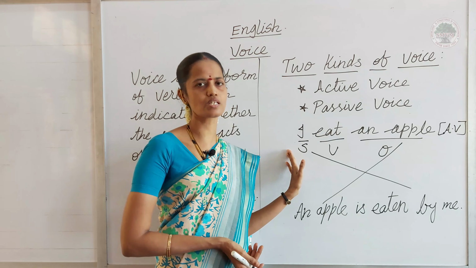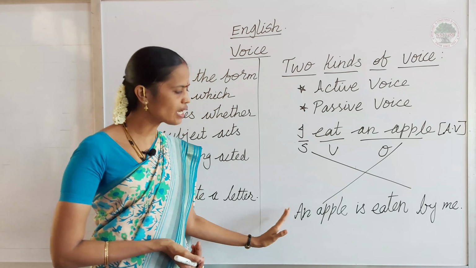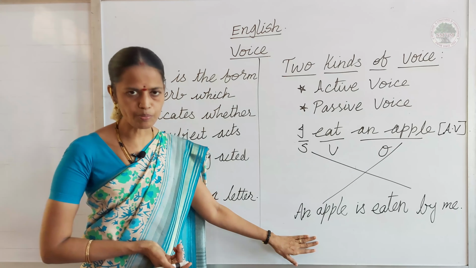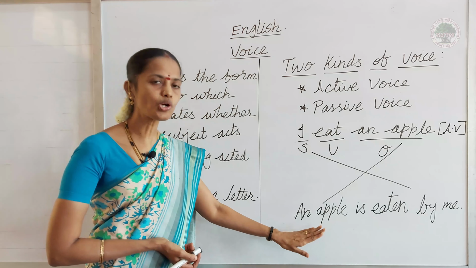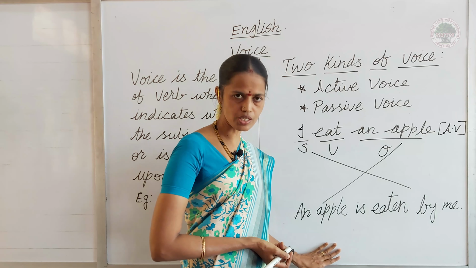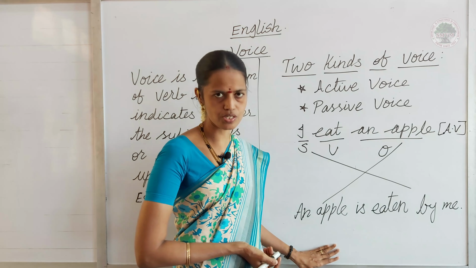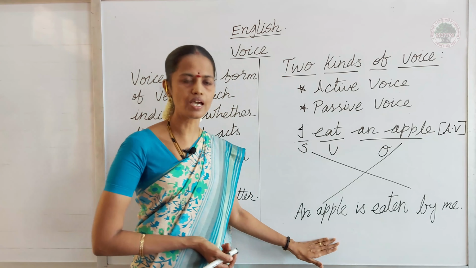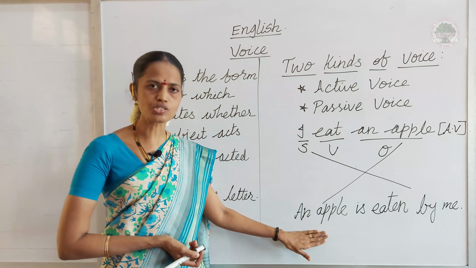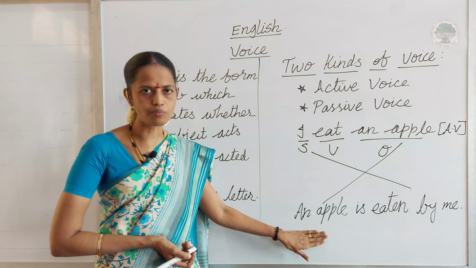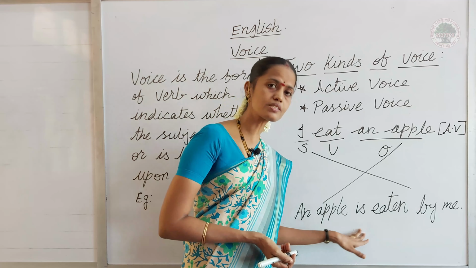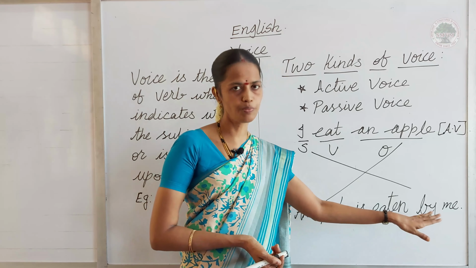In the sentence an apple is eaten by me, we are taking an apple as the subject. Whether the subject is doing that action or receiving that action, here the subject is receiving that action. So, an apple is eaten by me.